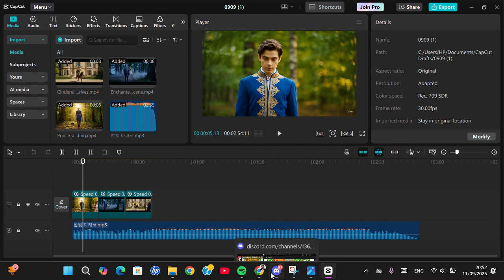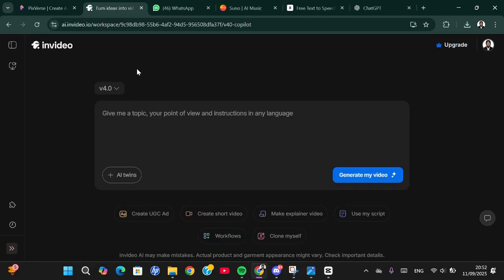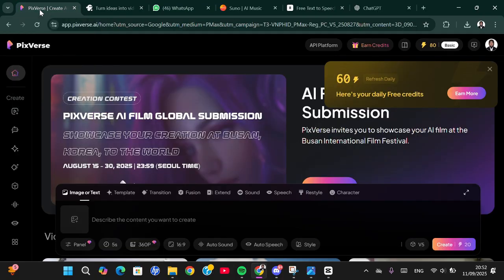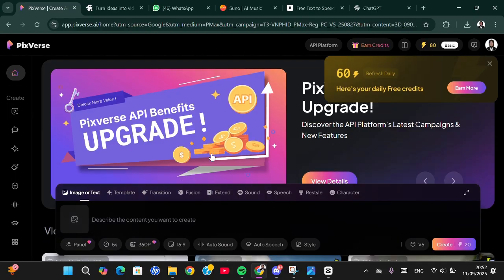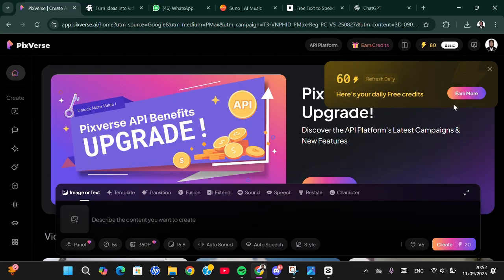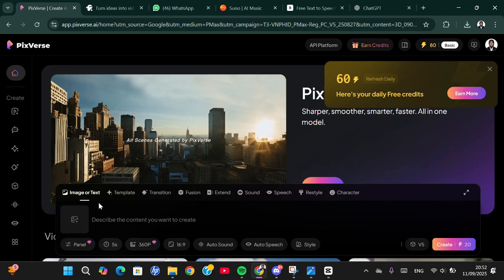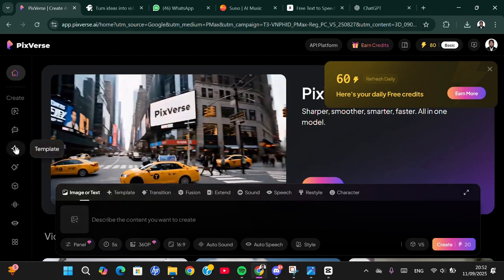For generating video, I recommend you to use Pixers or InVideo, or you can also use VEO on Gemini or Flow. And on Pixers, you can generate video for free with credits. You will get daily credits, 60 credits for free guys. You just need to sign into this website with your Google account and then you can generate a video.